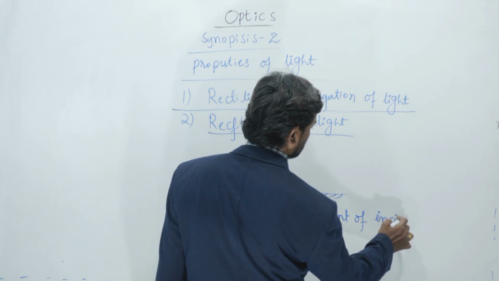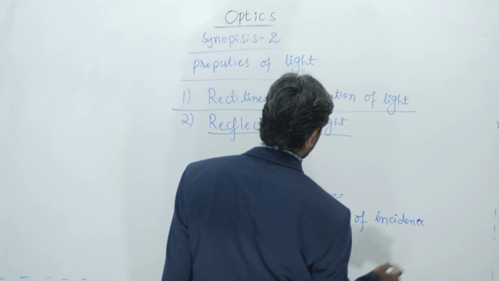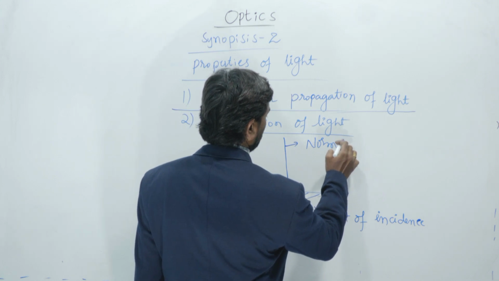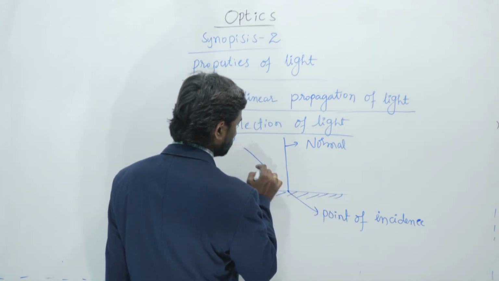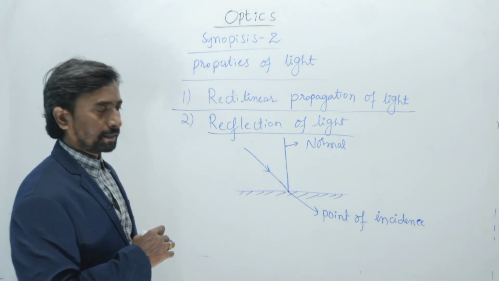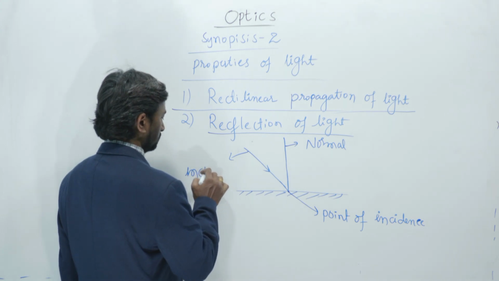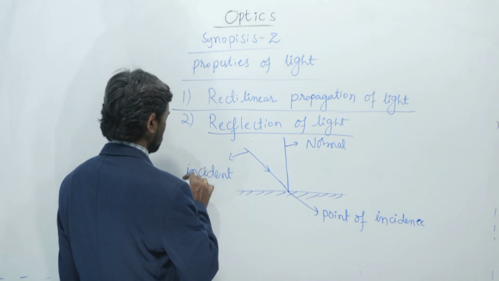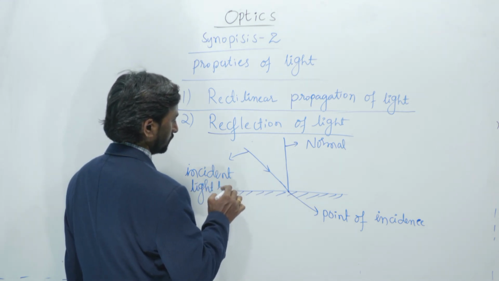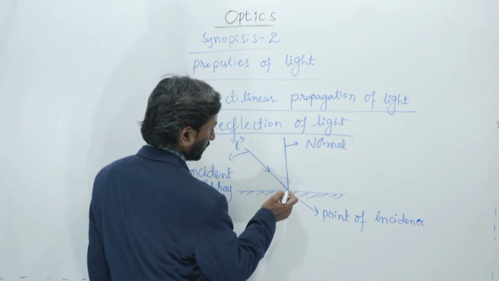Point of incidence. Here this will be the normal. The light energy which falls at the point of incidence is called the incident light ray. This is called the incident light ray. It is denoted by I bar.